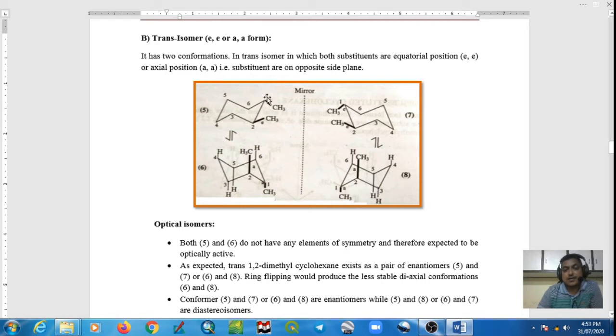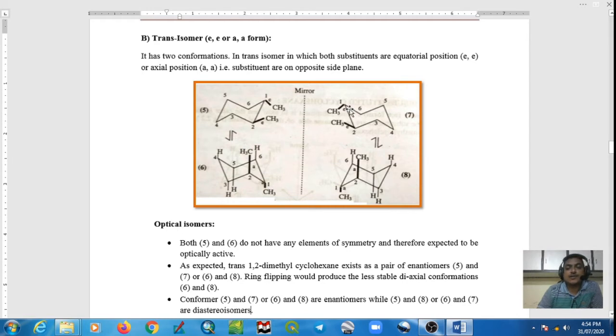We know that ring flipping of 5 gives conformer 6. Conformer 5 is more stable because the bulky groups are at equatorial positions. So ring flipping converts this equatorial dimethyl cyclohexane into axial dimethyl cyclohexane. As we know, ring flipping converts axial groups into equatorial and equatorial groups into axial.